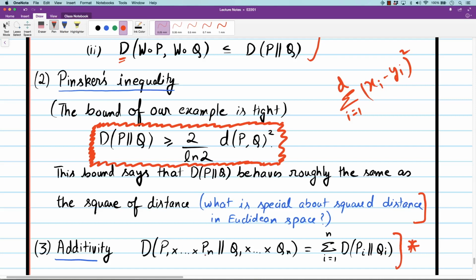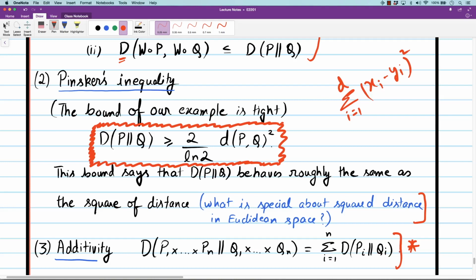So these are product distributions, P1 times P2 times up to Pn. All coordinates are independent, and the ith coordinate has distribution Pi. Similarly for the second, all coordinates are independent, and the ith coordinate has distribution Qi. What's the Kullback-Leibler divergence between these two product distributions? Well, it's the sum of coordinate-wise Kullback-Leibler divergences. So this is the additivity of Kullback-Leibler divergence.